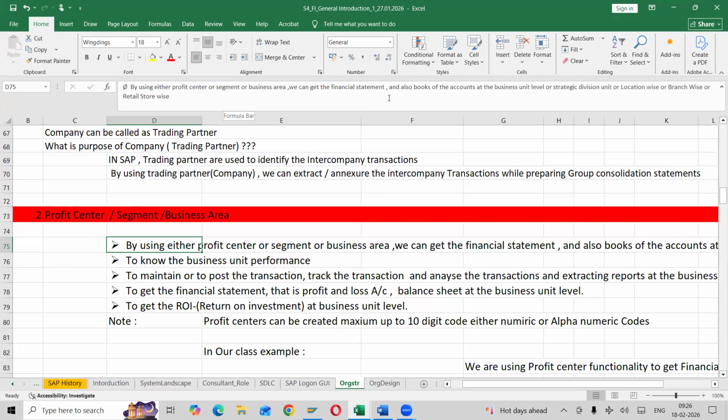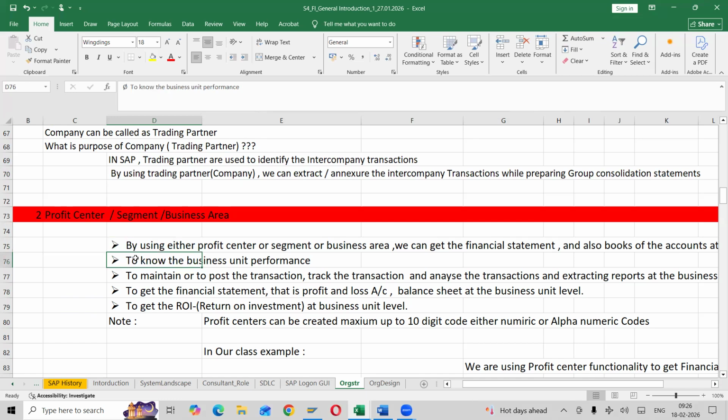Okay, what do you mean by financial statements? Profit and loss account, right? Your balance sheet and all those. And also books of the accounts at a business unit level, or strategic division unit level, location wise, branch wise, or product wise, we can maintain the books of accounts. Clear? Next one. Why are these profit center segments required?